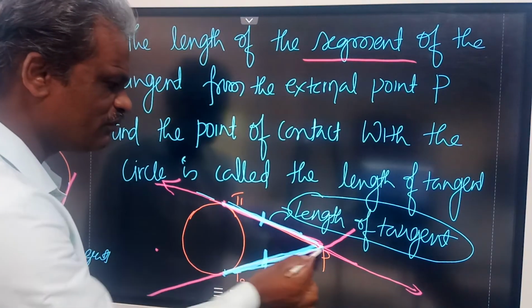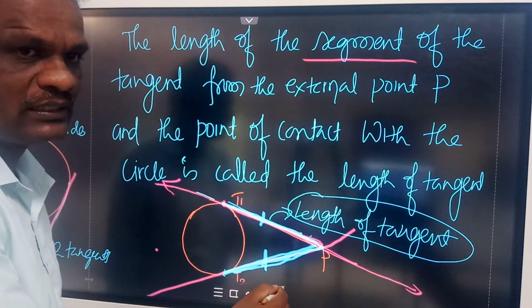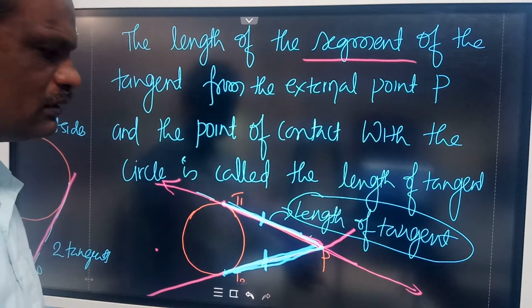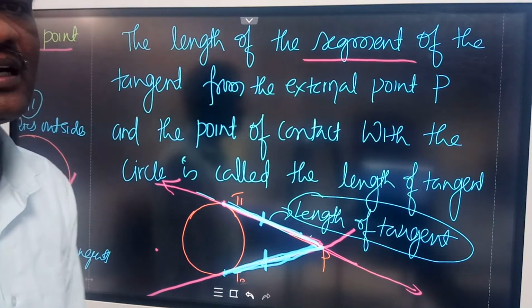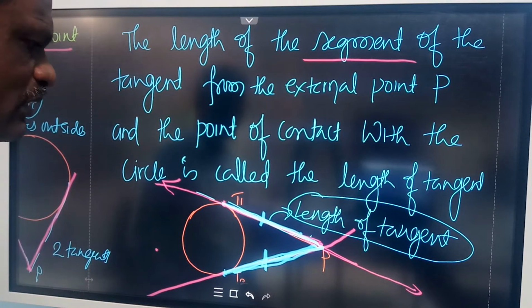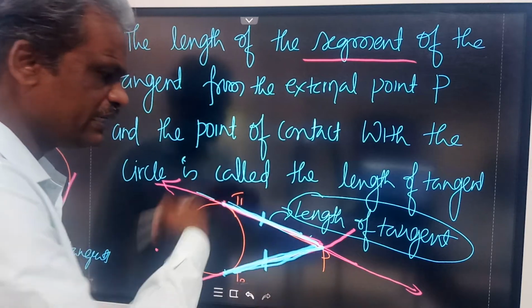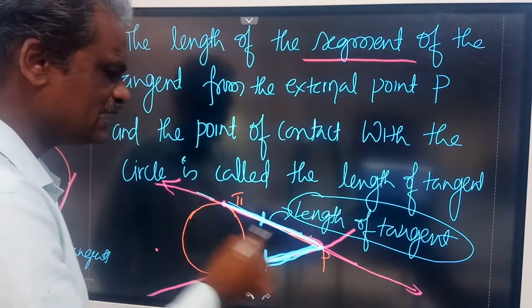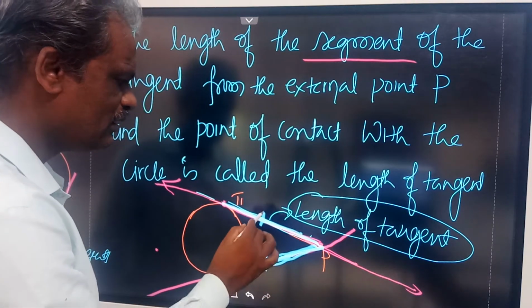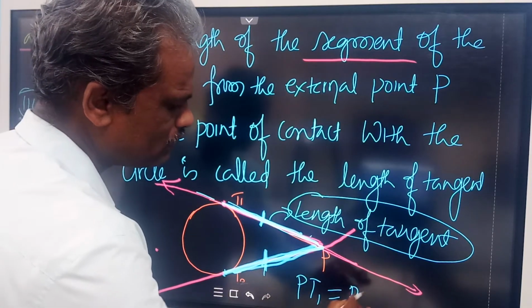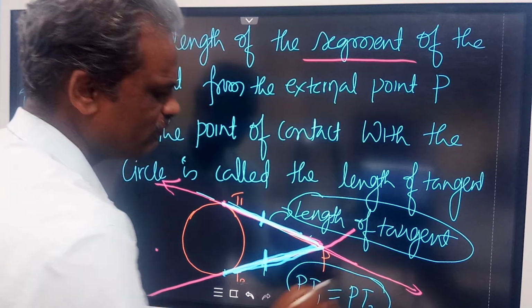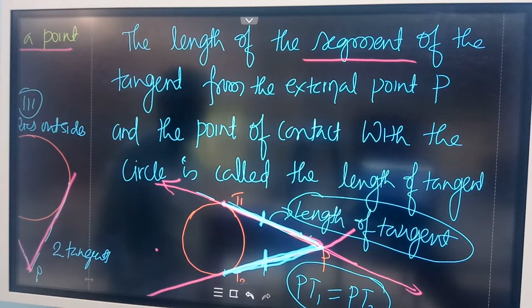The tangents drawn from the external point, this is an external point, lies outside the circle. So if you compare the lengths, you will find they are always equal. We have an activity you can perform. Draw any circle and two tangents from an external point, then you will find always PT1 is equal to PT2. You can verify by doing an activity also.